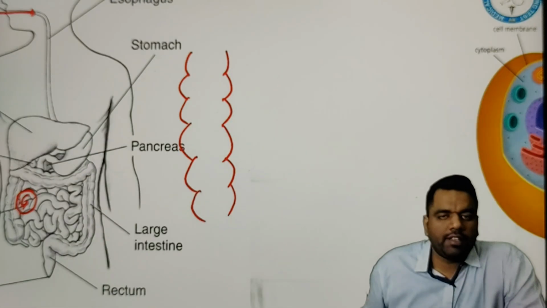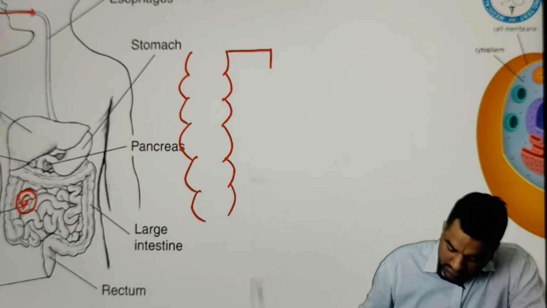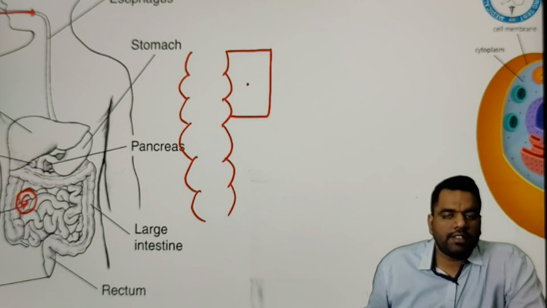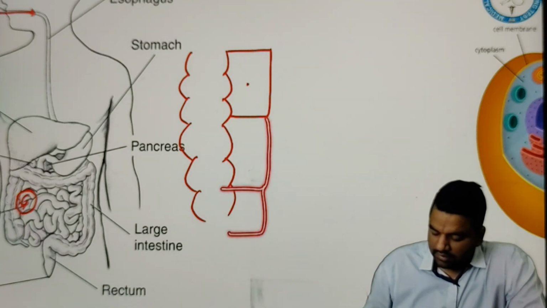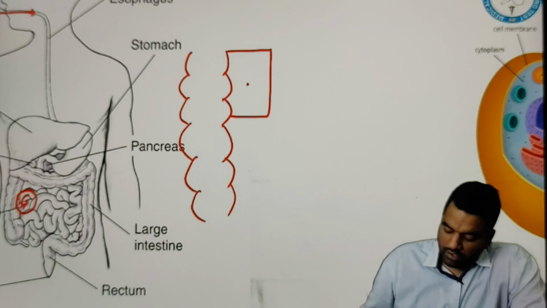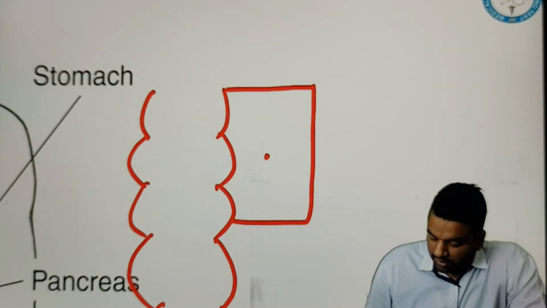I told you inside the body everything is made up of cells. So this intestine is also made up of cells. Suppose this is the intestinal cell, and this intestinal cell is called an enterocyte. I'm not drawing all these cells, right? So these are called enterocytes. Now the middle portion of this intestine, we call the lumen.